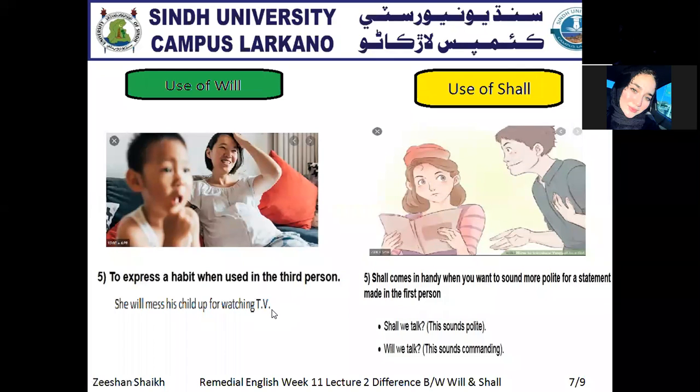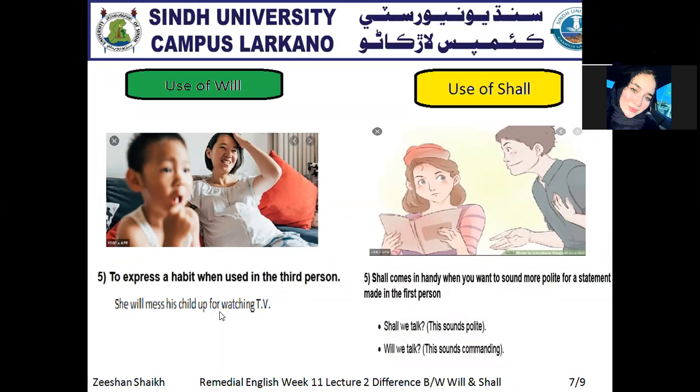Actually there is a printing mistake in the slide. Some mothers make their child habitual of watching TV. So mess means to spoil a habit, clear. So definitely we have to use: she will mess her child up for watching TV.